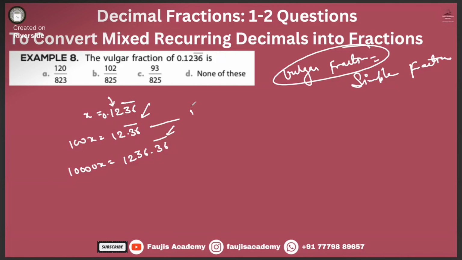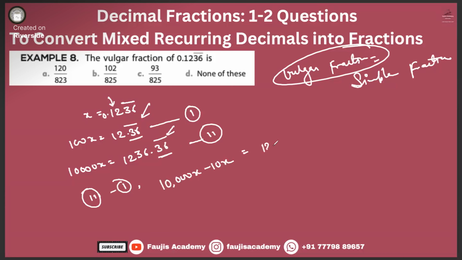Now the whole idea is that we want to get rid of this bar. That is why we are representing it in such a way, so that it's easy for us to get rid of the bar. So now we do equation 2 minus equation 1. 10000x minus 100x is equal to 1236.36 bar minus 12.36 bar.